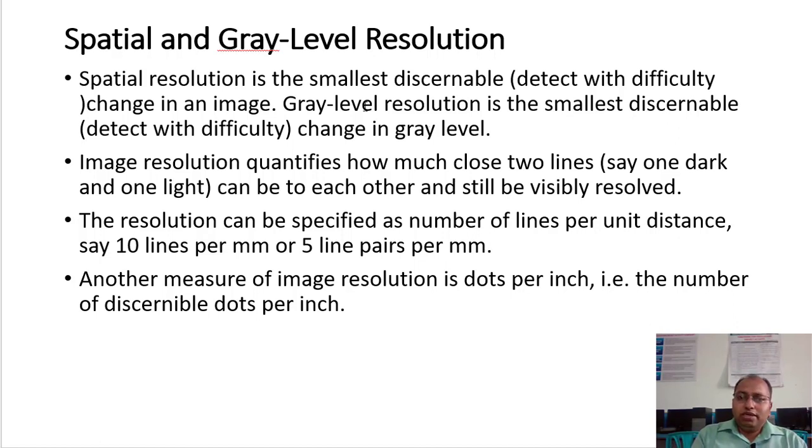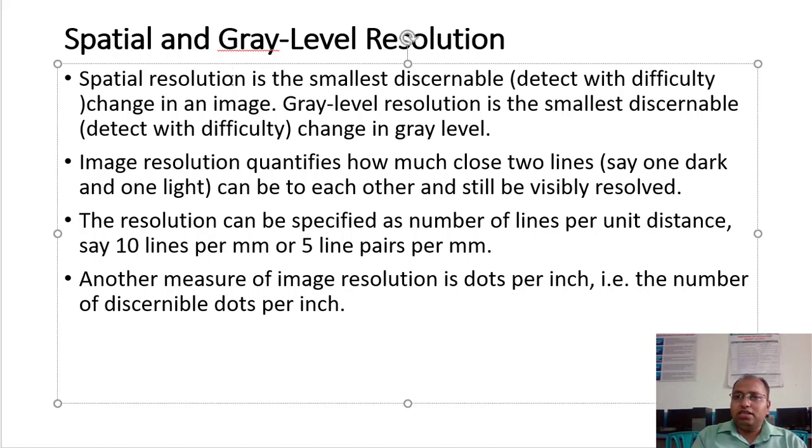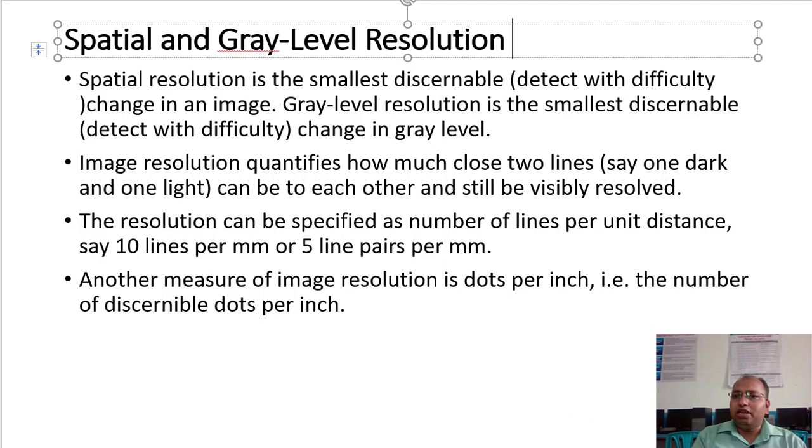So with gray level resolution, we can check and find whether there are changes in the intensities. I hope we have talked about brightness level adaptation and all these things, right? So that is all related to the gray level resolution. Brightness adaptation and discrimination are all related to the gray level resolution, and spatial resolution is related to the size of that particular image.